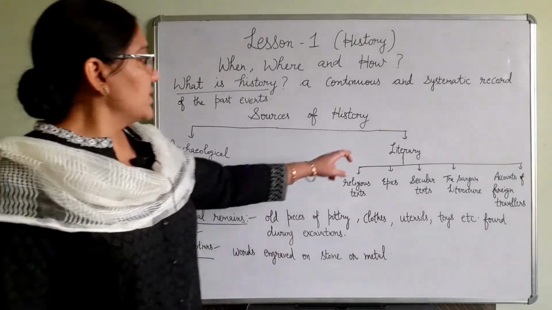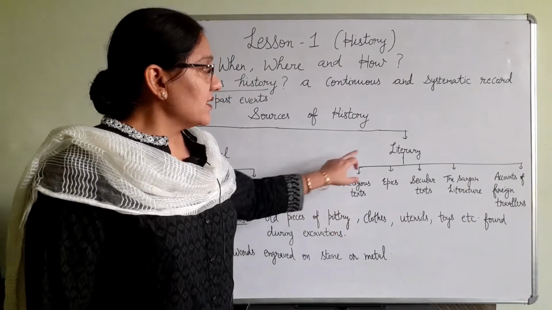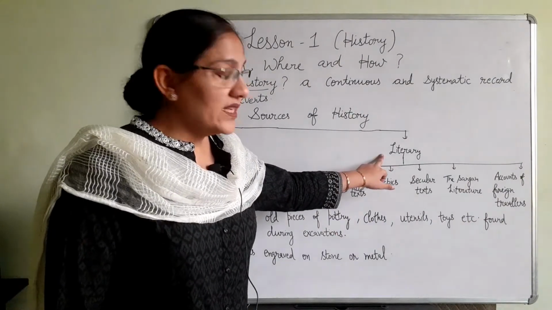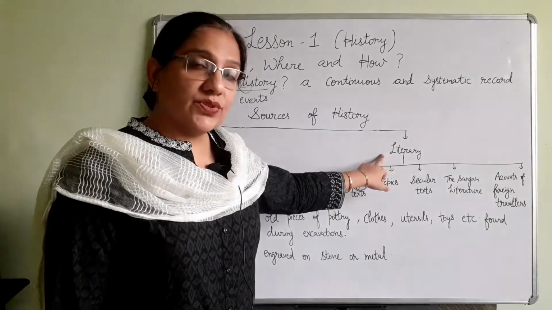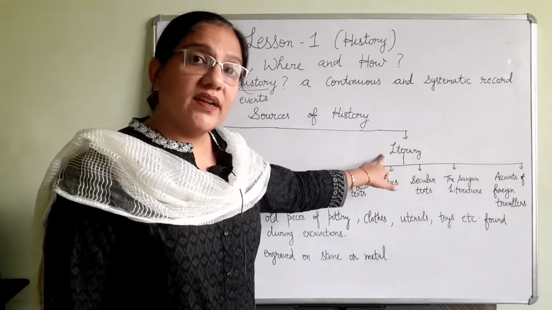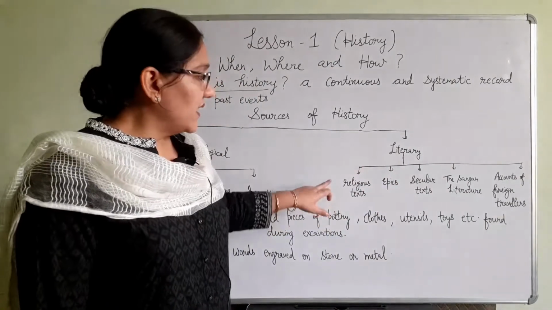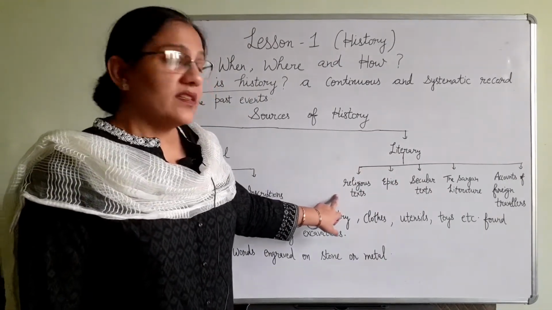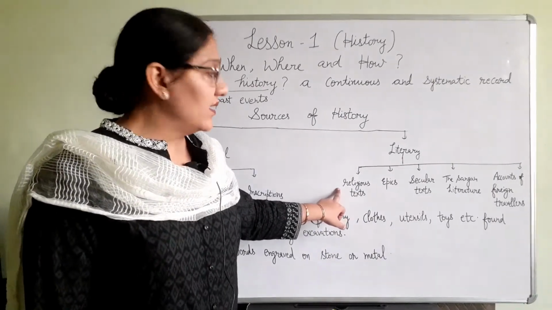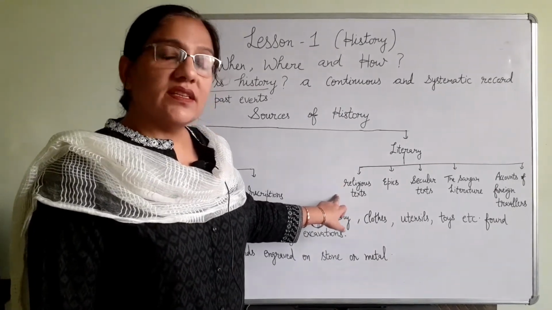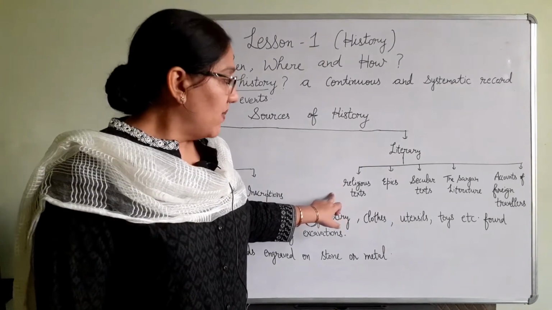The other source of history is literary sources. Literary sources means handwritten texts or written records. These literary sources may be further divided into religious texts. As from the name it is clear, these are religious in nature, like Vedas, Puranas, which were written in the past.